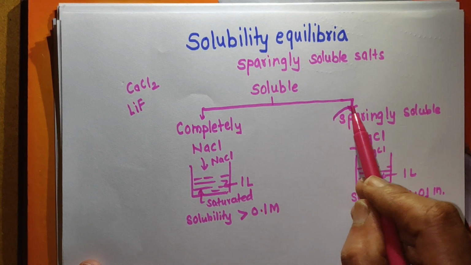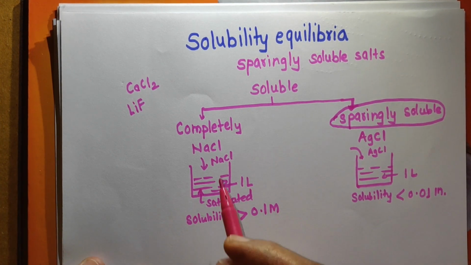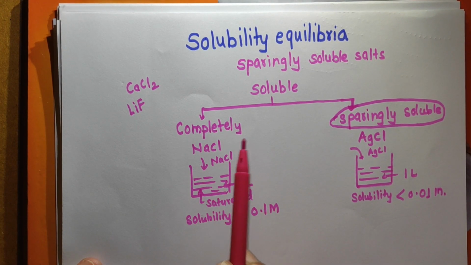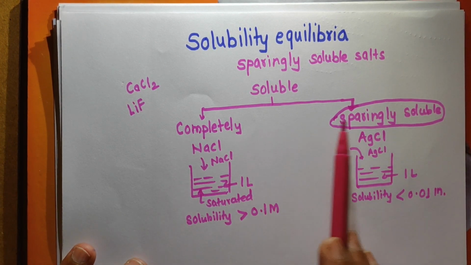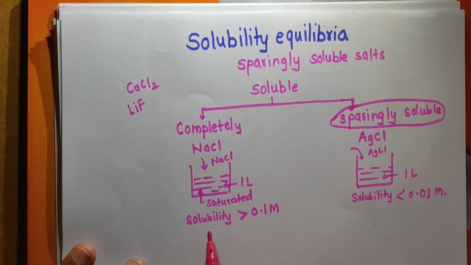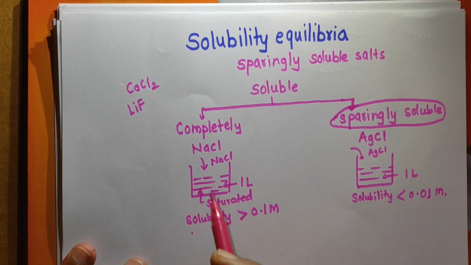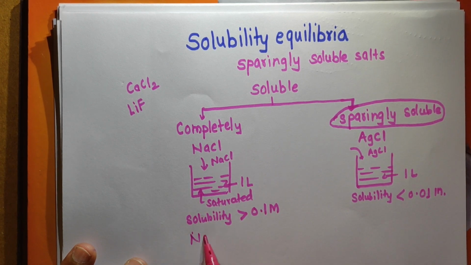We have to concentrate on sparingly soluble substances now. See here, you understand the difference between completely soluble and sparingly soluble substances. In a completely soluble substance, for example NaCl, you obtain Na plus ions and Cl minus ions, so the concentration of ions will be more.